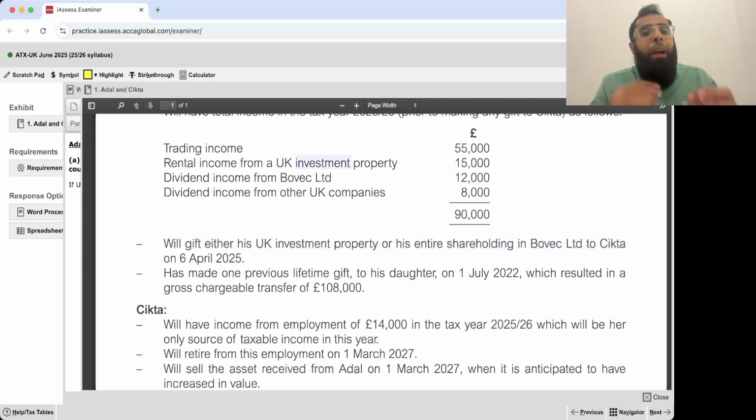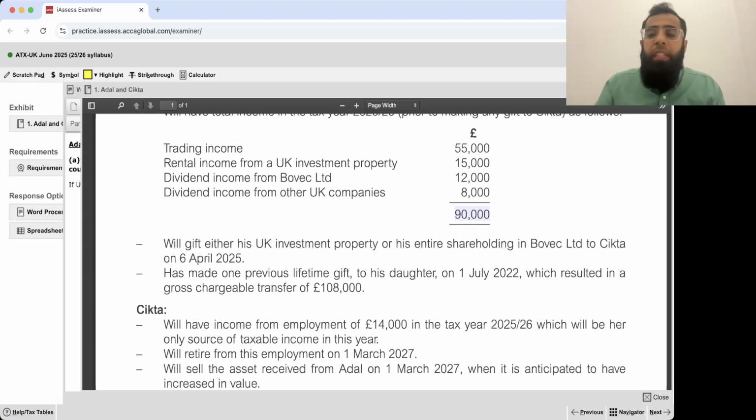So let's think about the UK investment property. If it is gifted, then the rental income of £15,000 will shift from Adel to Sitka. So what will be the tax saving? Adel is a higher rate taxpayer, his income is reaching £90,000.